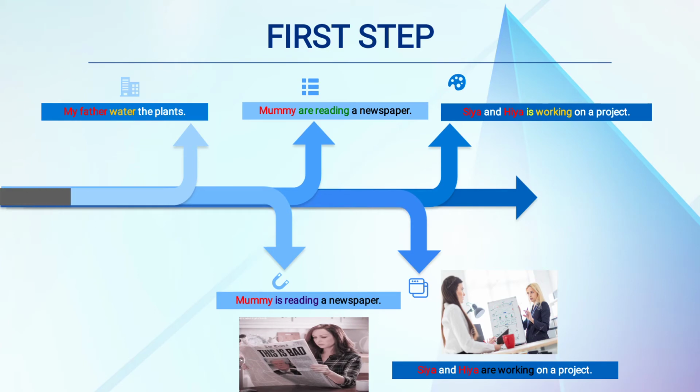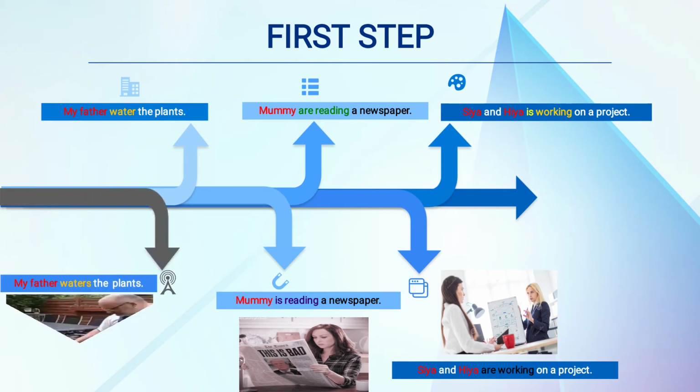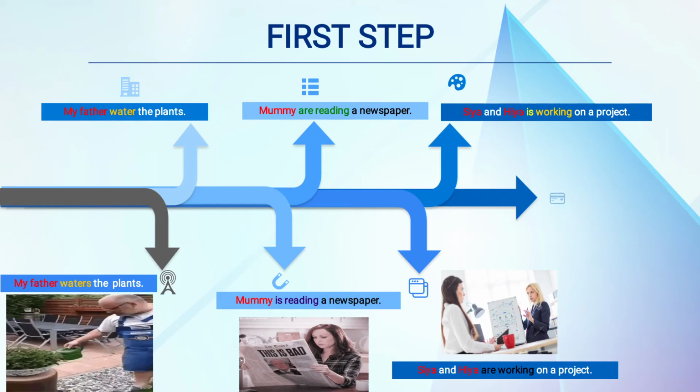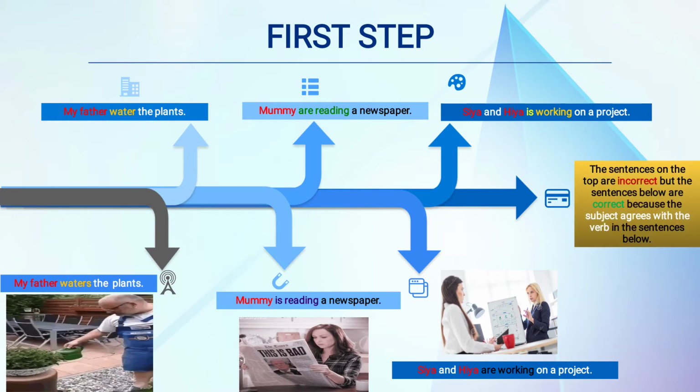My father waters the plants. My father waters the plant. As you see in the image, the father is watering the plant. Now, the sentences on the top are incorrect, meaning they are wrong. But the sentences below are correct. Now, how are they correct? Because the subject agrees with the verb in the sentences below.